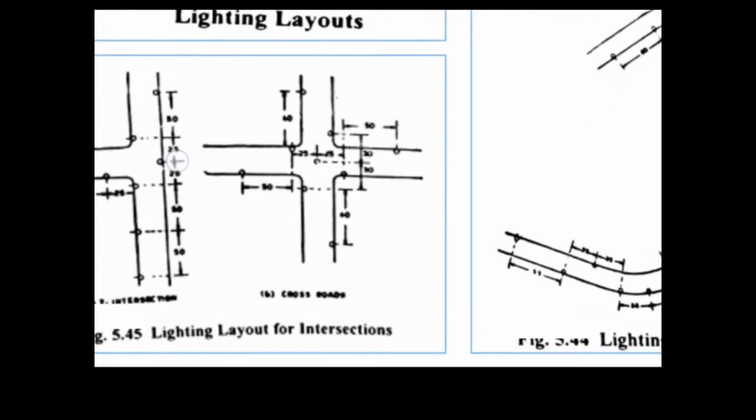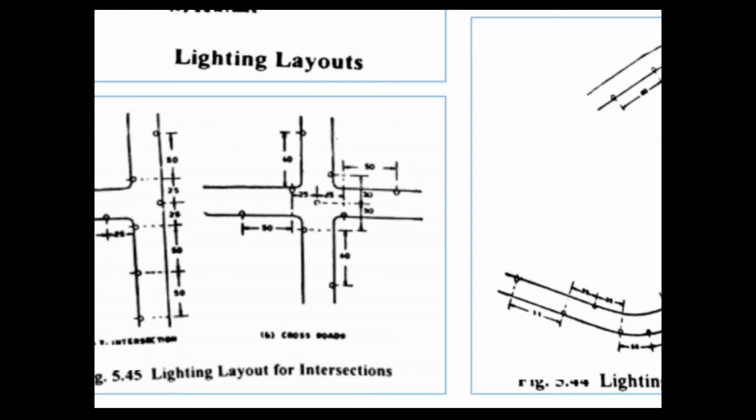Second is the lighting layout for the intersections. As you can see from the figure, at the intersections the lighting should be provided at a distance of 25 meters center to center, with one pole provided at the center line of the roadway at the perpendicular intersection.